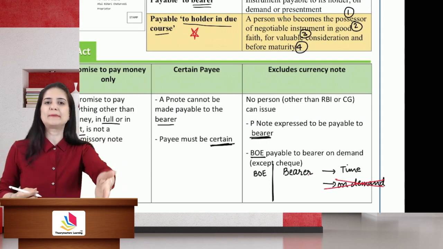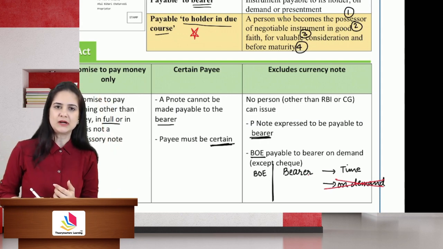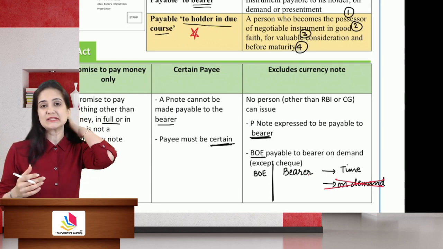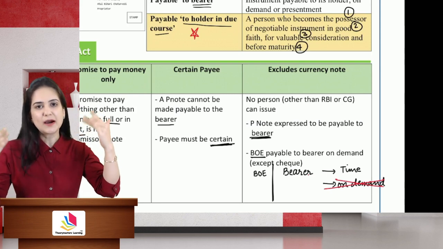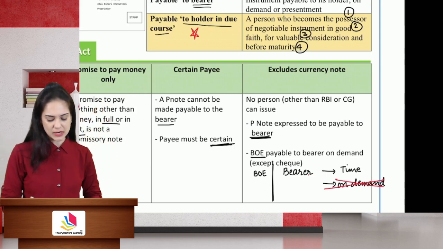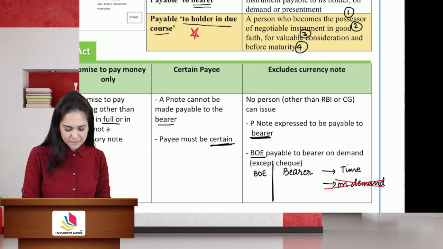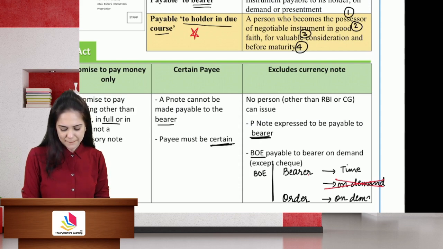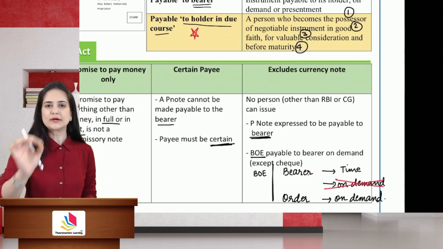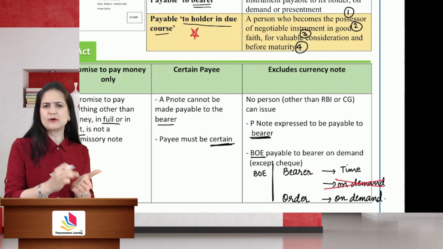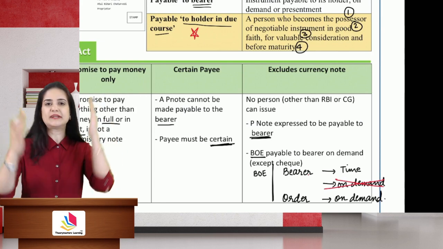I promise to pay the bearer whenever he demands. There is no time limit specified. It means that it will be considered to be just like money. It can be used forever. If you want to make an order instrument, that can be made on demand. I promise to pay order of a person, means either payee or an authorized person, whenever they demand.